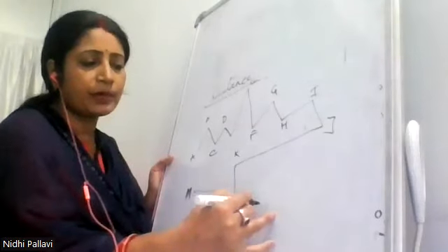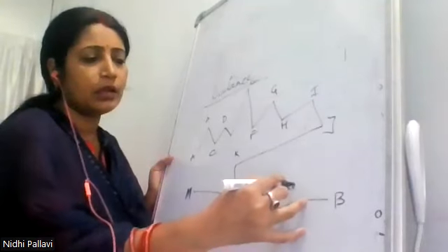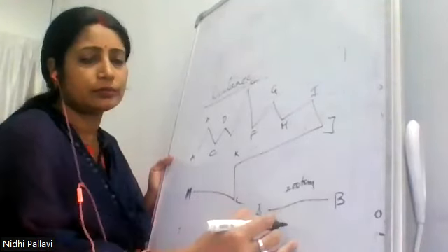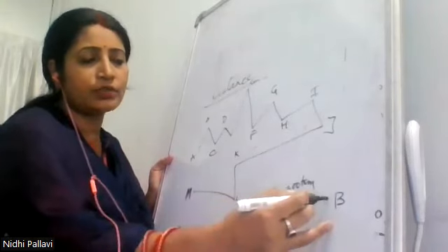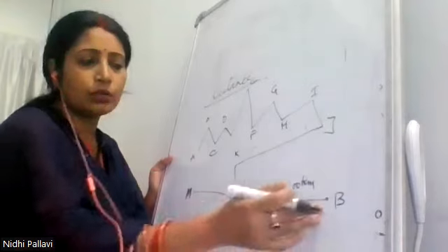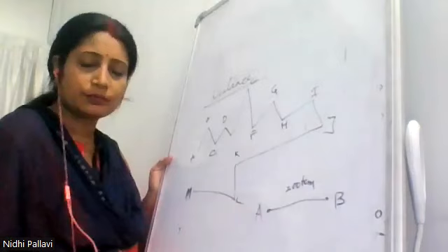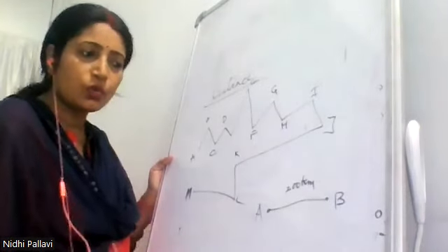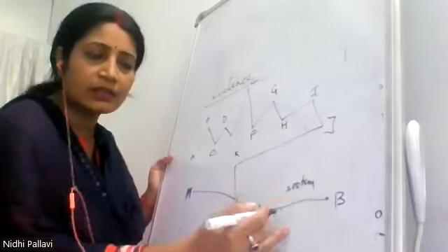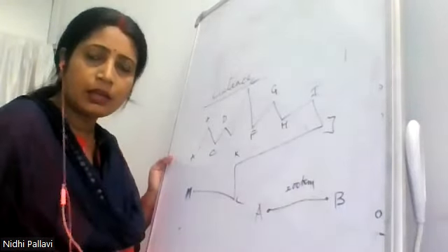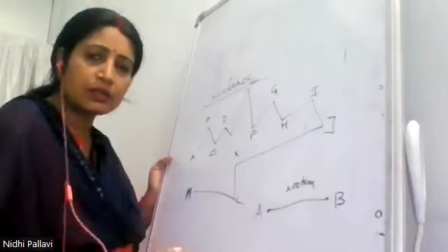Take one more example. A, B. It is 200 kilometers. A man started from A and reached B. The total path which he covered is what? 200 kilometers. That will be considered as the distance covered by the man in the given time. This is called the distance.